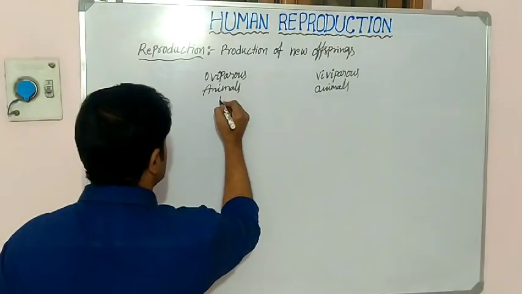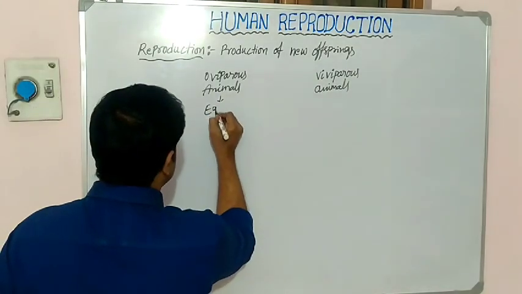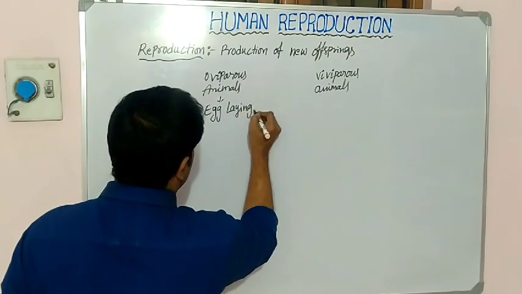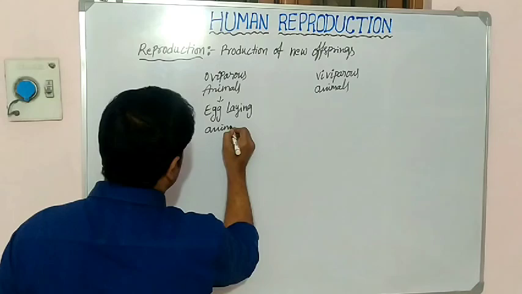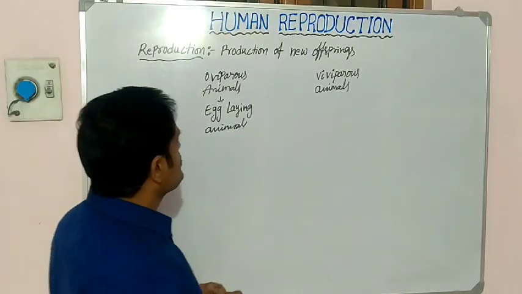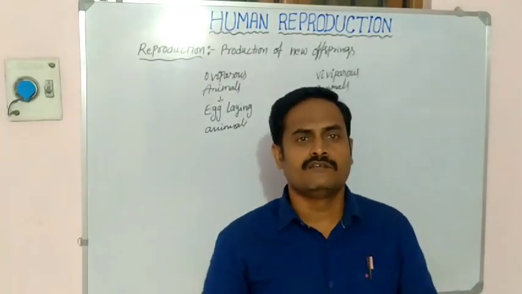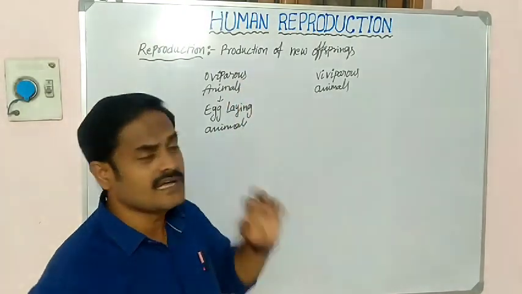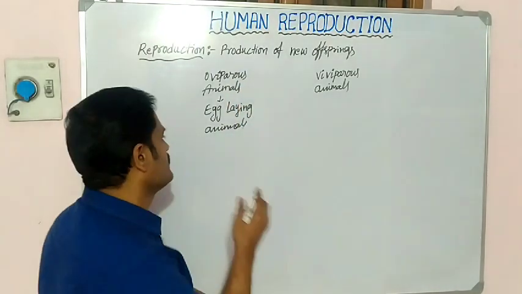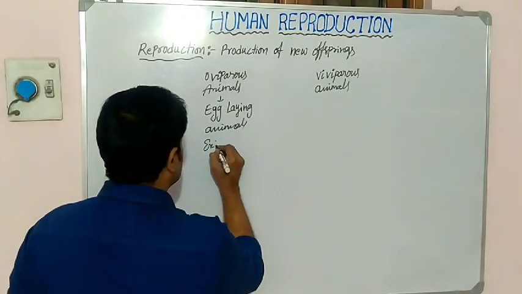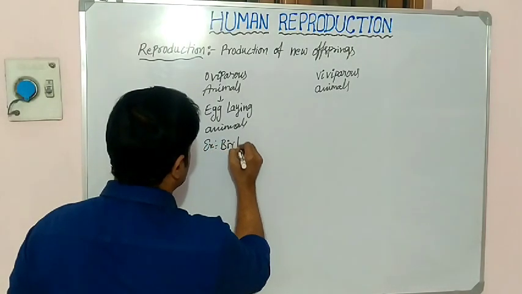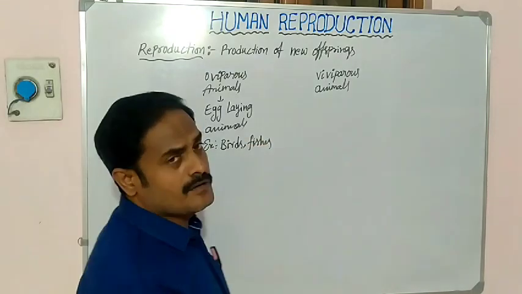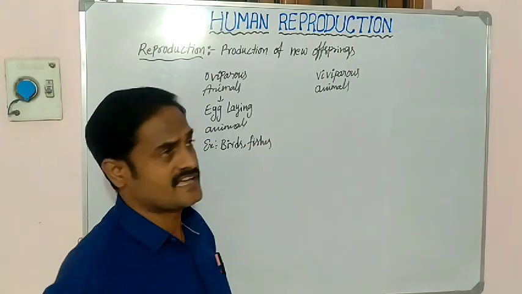Oviparous means egg laying animals, the animals which lay eggs. For example, birds and fishes are examples of oviparous animals.